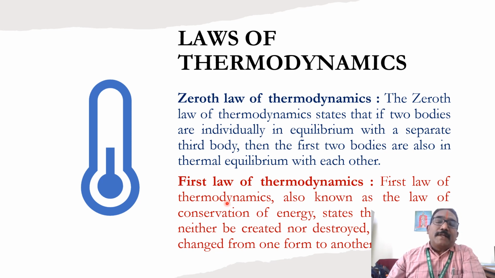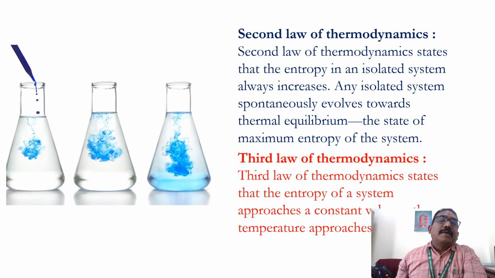Similarly, the heat supplied to the system equals the change in internal energy plus the work done by the system, so dQ is equal to dU plus dW. We discuss this next. Before that, the second law of thermodynamics.